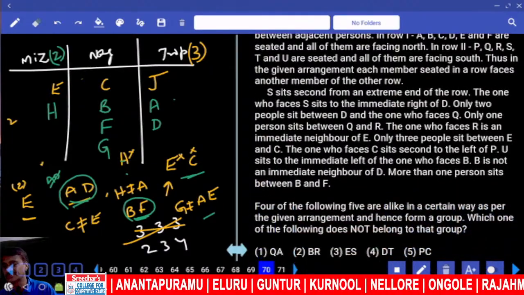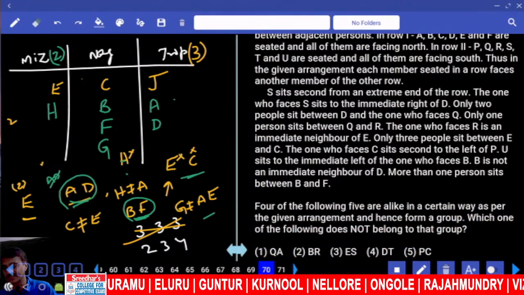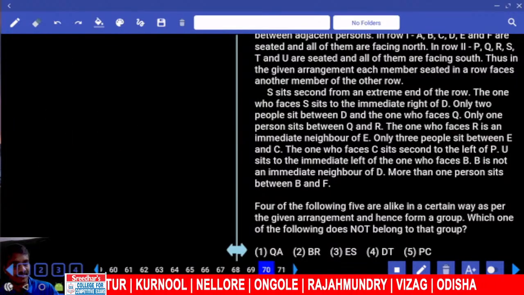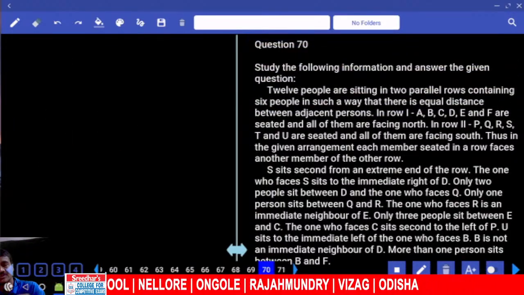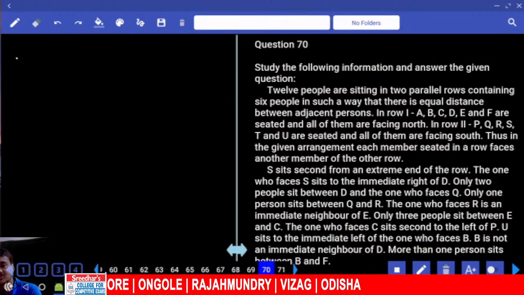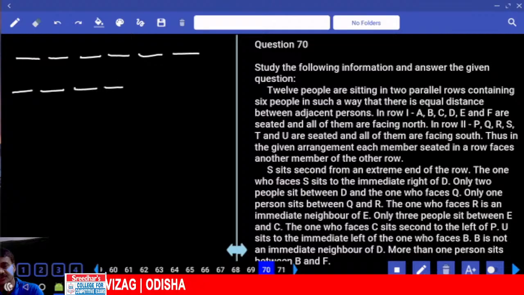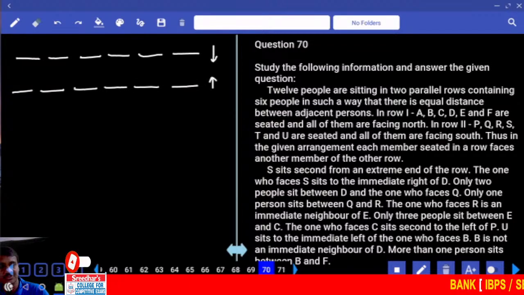My first priority na, second priority na. Ma chesara leda. Then let us start working out this one now. Now question number 70 onwards. Now 6 persons. So are the 6 persons who have 1, 2, 3, 4, 5, 6. And here again 6 more persons, 1, 2, 3, 4, 5. Now 6 and 6. Here there is 6 persons, here again.